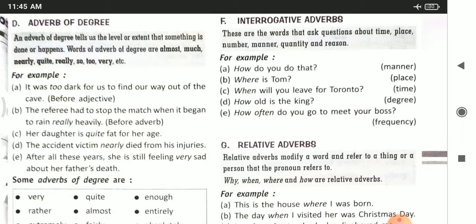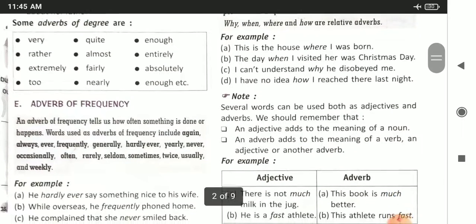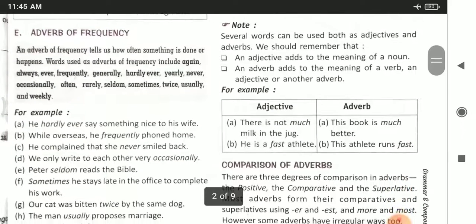So very is an adverb of degree. Up to how much extent is she feeling sad? She is feeling very sad. So some adverbs of degree are very, quite, enough, rather, extremely, fairly, absolutely, etc. So just remember these words.